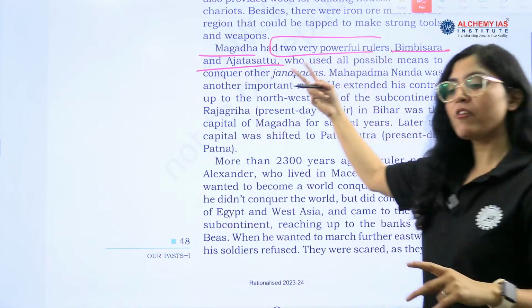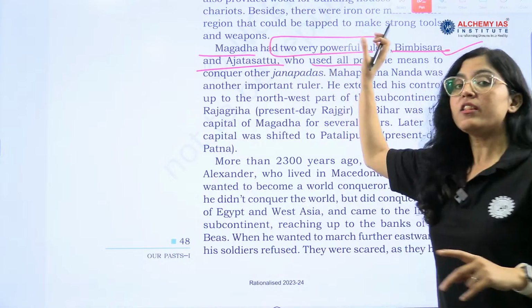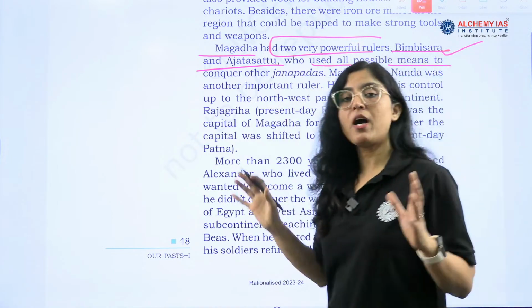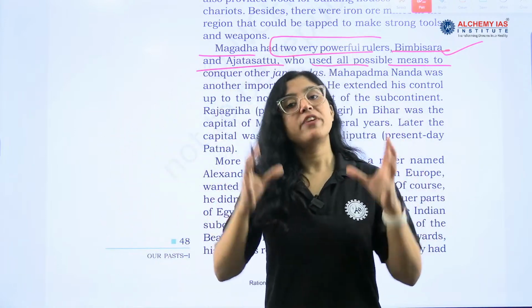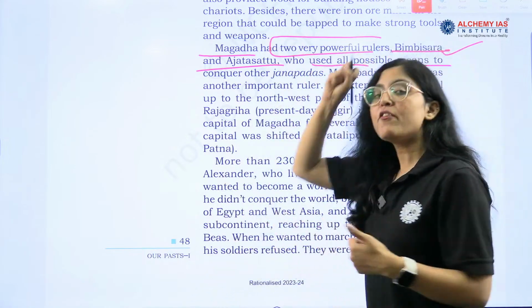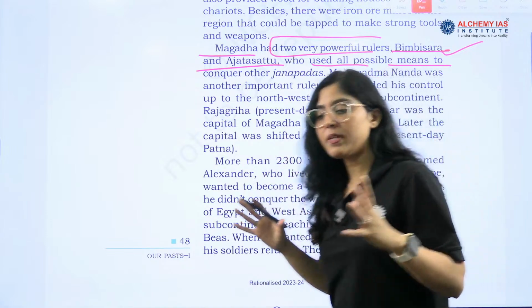Magad, two powerful rulers are Ajat Shatru and Bimbisar. Now, they used all possible means to conquer other Mahajanpadas. As skillful diplomats they were very strong personalities, right? So they were using every method to conquer the other Mahajanpadas, right?